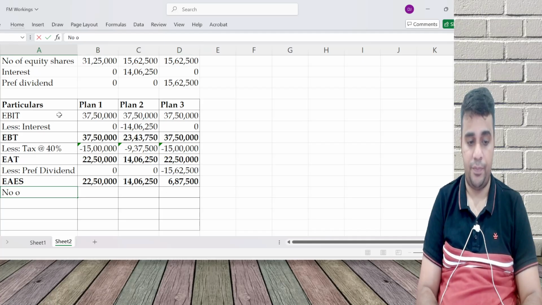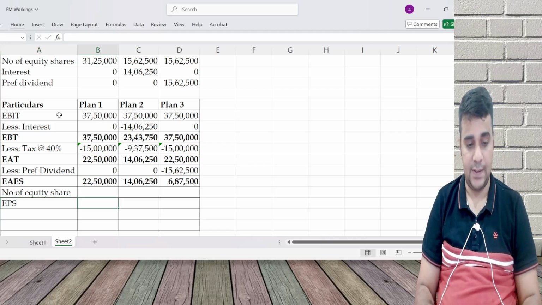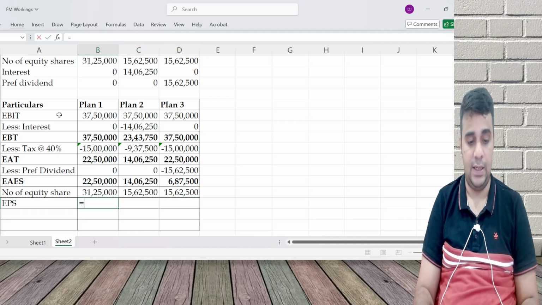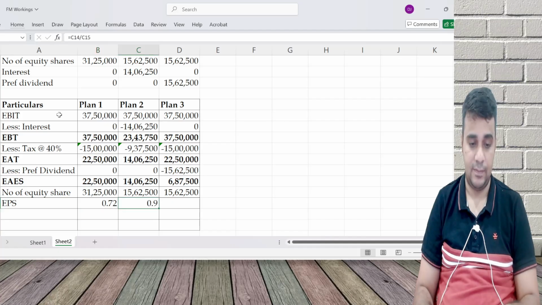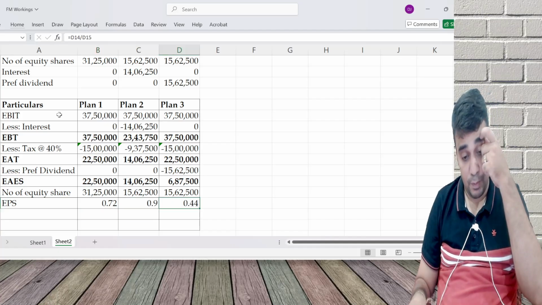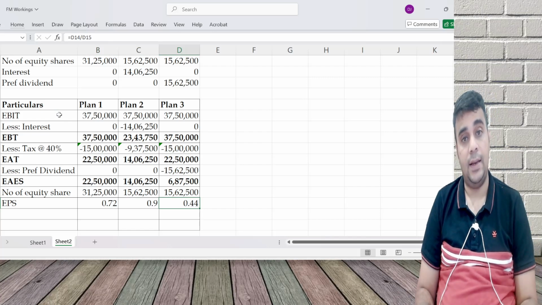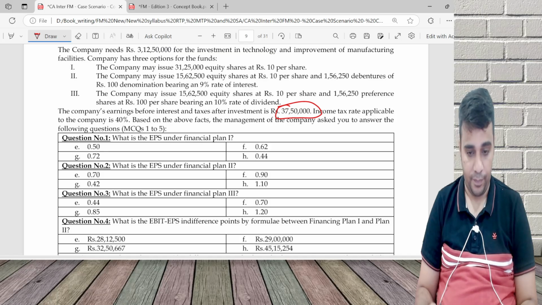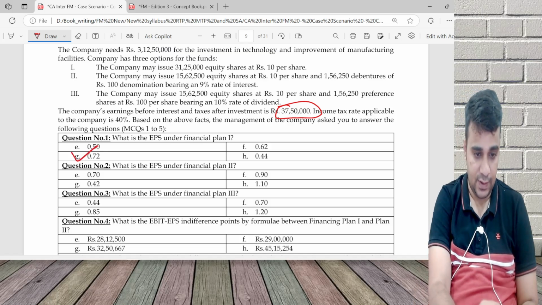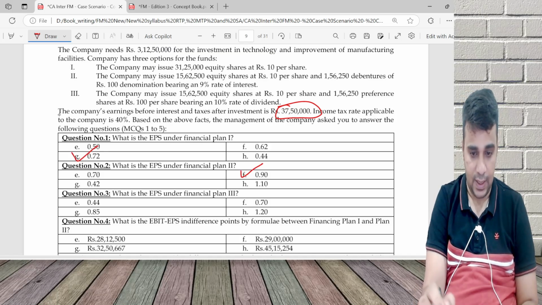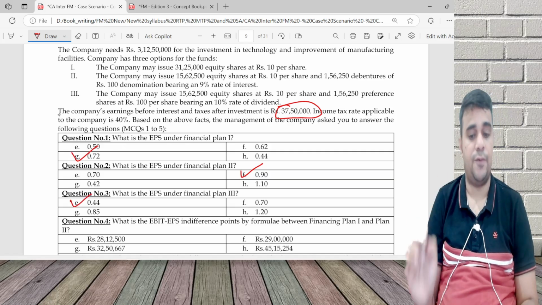Number of equity shares is 3125, 1562, 1562. EPS: the first one is 0.72, the second is 0.9, and the third one is 0.44.